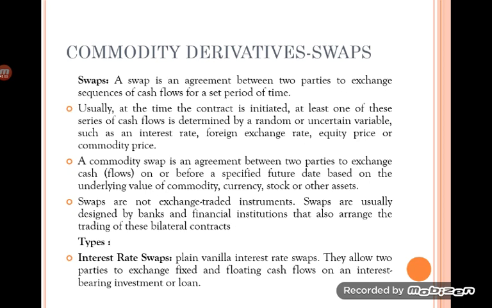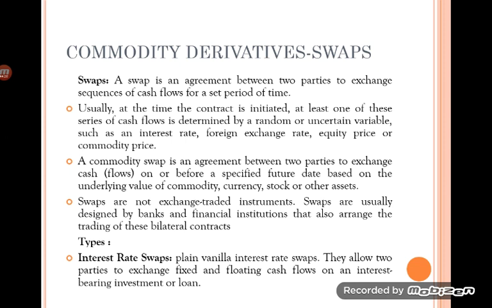The fourth type we have is swap. A swap is an agreement between two parties to exchange sequences of cash flows for a set period of time. Swap agreements are more popular in the forex market, the foreign exchange market. It is more common in the currency market because it is more prominent for a financial asset than any other asset.